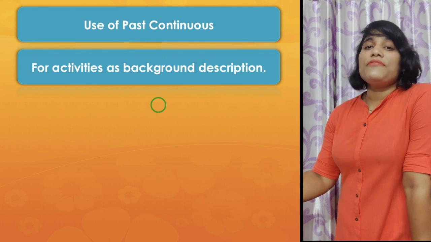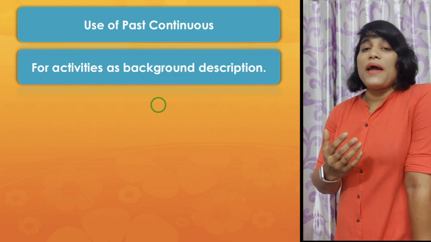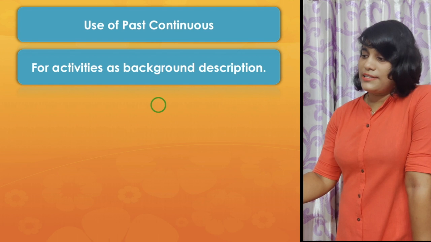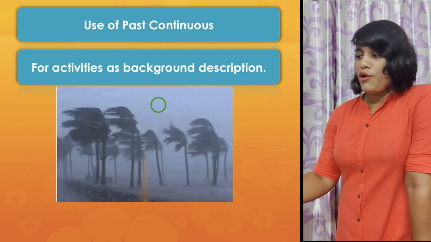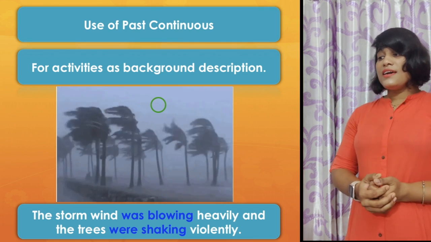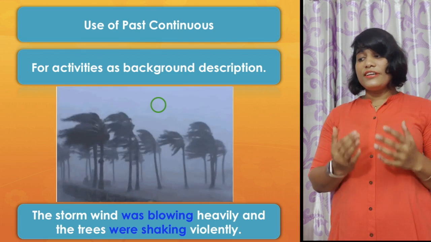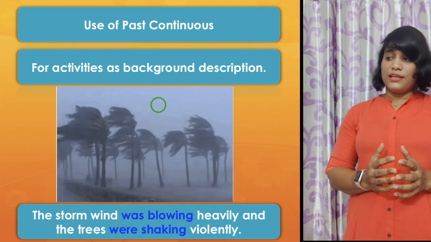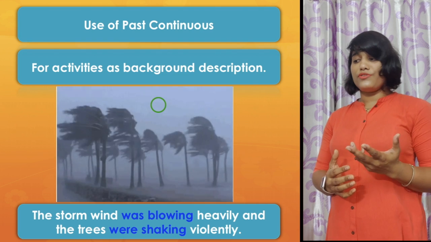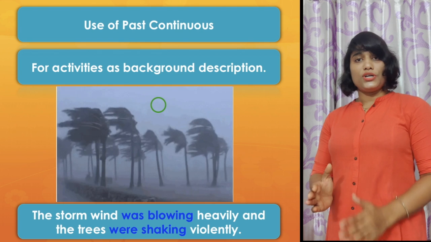Now, if you are talking about some activities as background description, you may use the past continuous aspect of the verb. Let's see the example here. There is a stormy weather. When you are describing the weather, you may say: the storm wind was blowing heavily and the trees were shaking violently. So when you are describing the situation, you have to use the past continuous aspect of the verb.